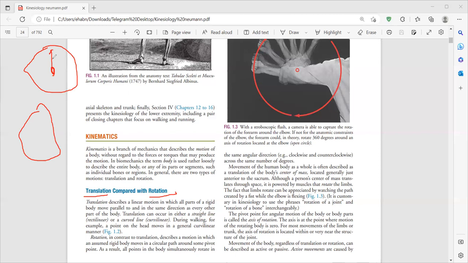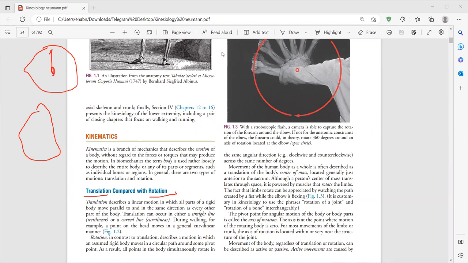Rotational movement needs an axis to turn and rotate around. It's also called angular motion. So rotational movement, circular movement, and angular movement are the three names for it. Rotational movement is turning about an axis.